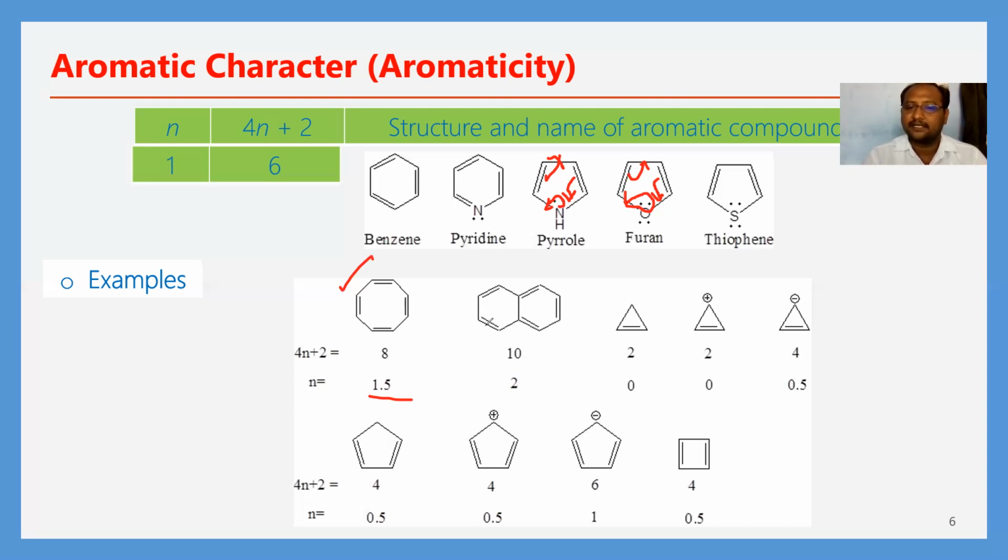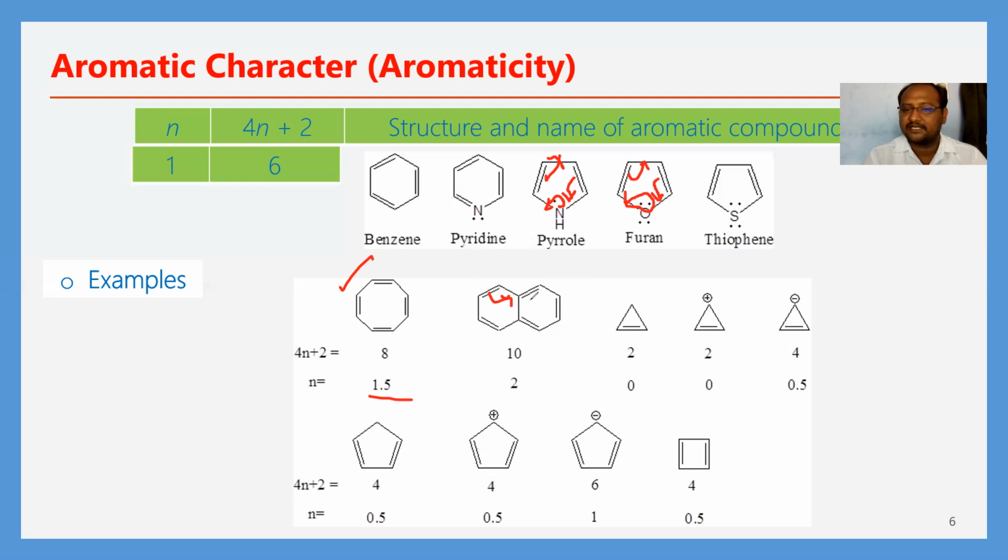Here naphthalene is there. In this naphthalene, there are alternating double bonds: double bond, single bond, double bond, single bond, like this. And all the carbon atoms are sp2 hybridized. All the carbon atoms are in a cyclic manner.